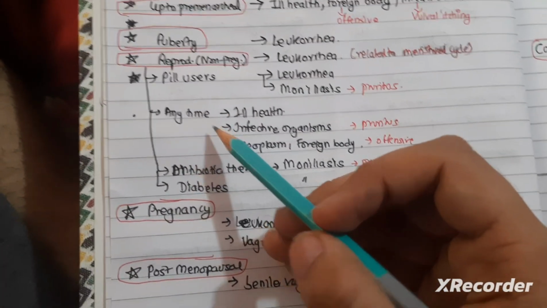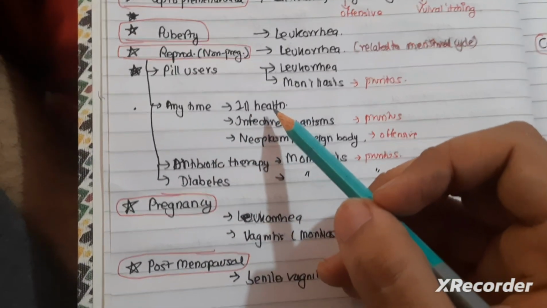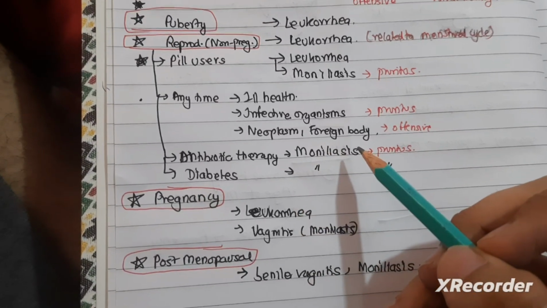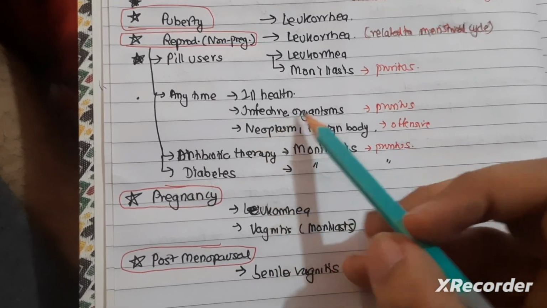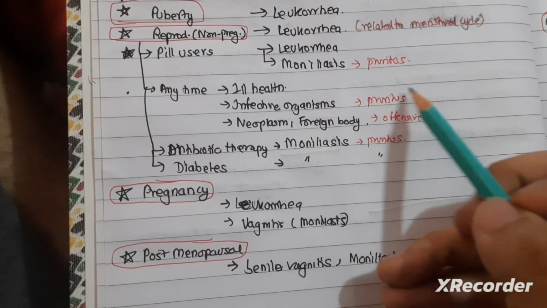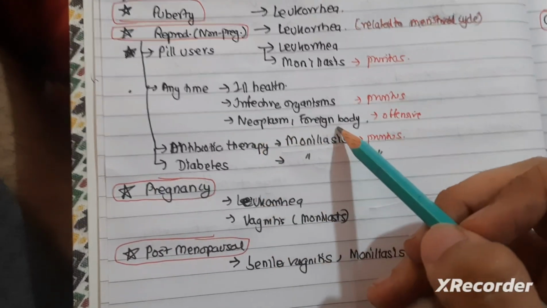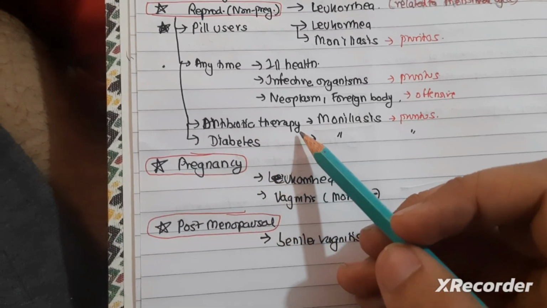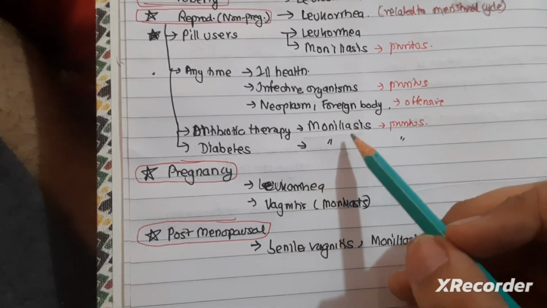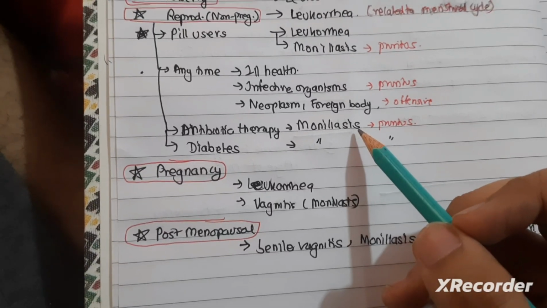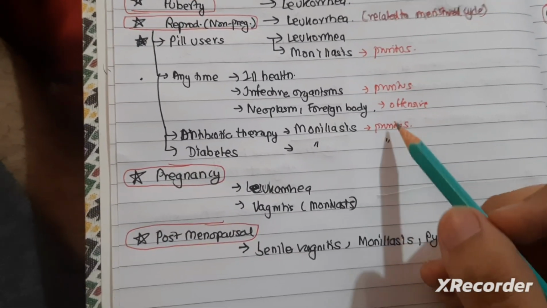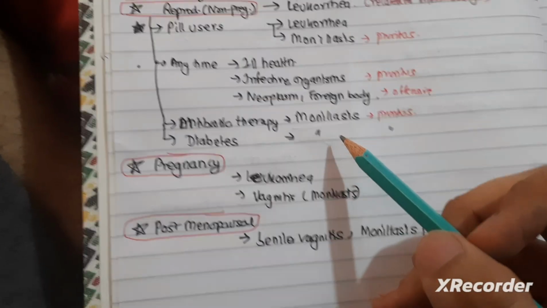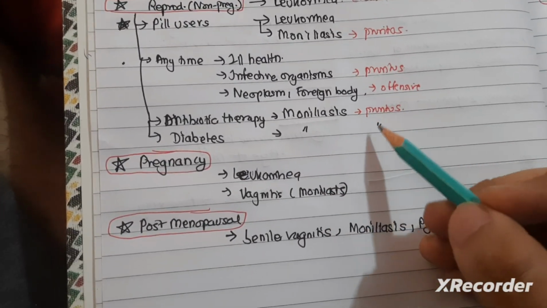And at any time of the reproductive age, the vaginal discharge may be due to ill health, infective organism, neoplasm, and foreign body. Infective organisms have the associated feature of pruritus, they are itchy, whereas neoplasm and foreign body have offensive smell. In women with antibiotic therapy, moniliasis is one of the diagnoses of abnormal vaginal discharge, and it is associated with pruritus. Also in diabetes, it is the same thing. Moniliasis is one of the diagnoses, and there is the associated feature of pruritus.